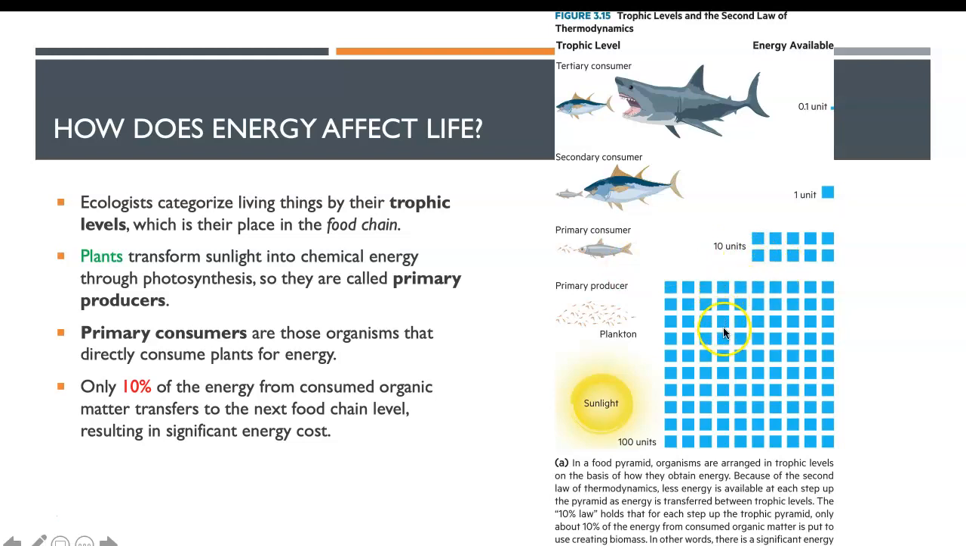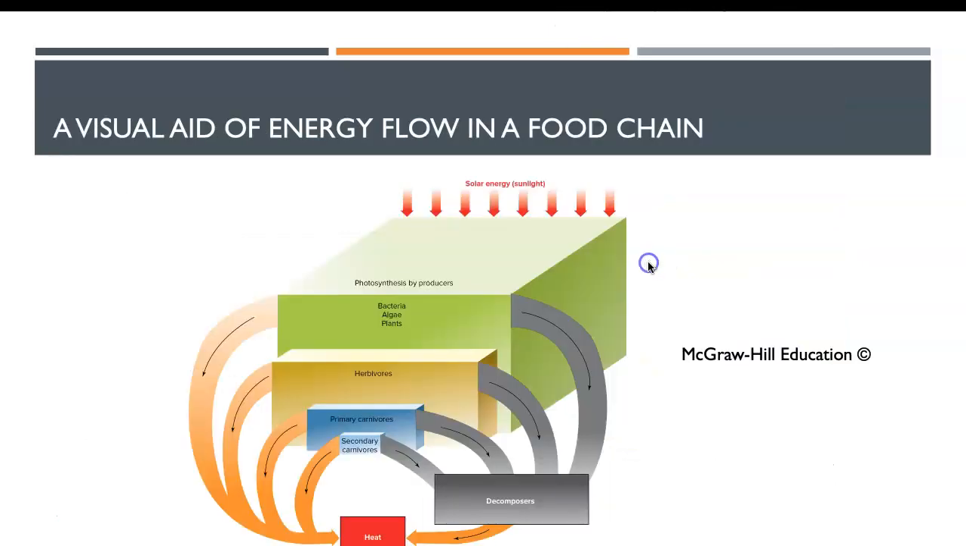Where do the 90 units go? Through respiration, right? The breathing. The plankton need to survive, so they need to breathe. So it breaks down the energy for itself and releases it as heat, or it dies, gets decomposed, also released as heat.